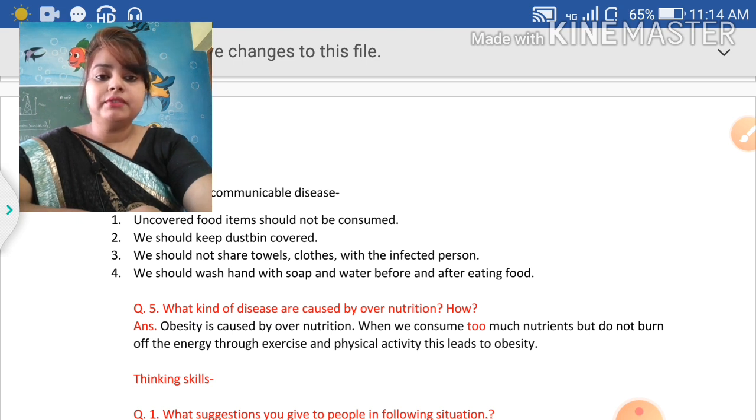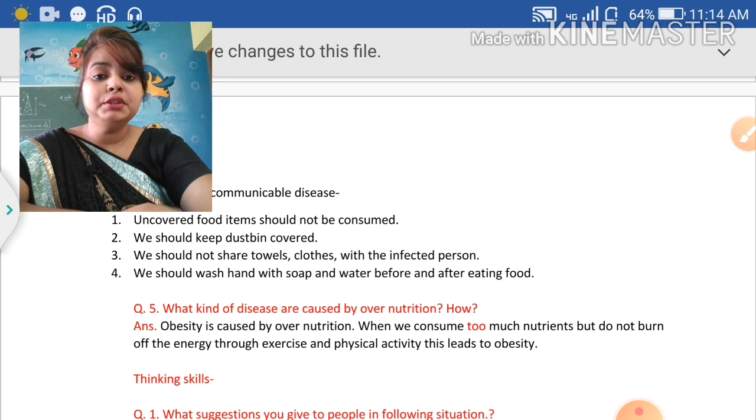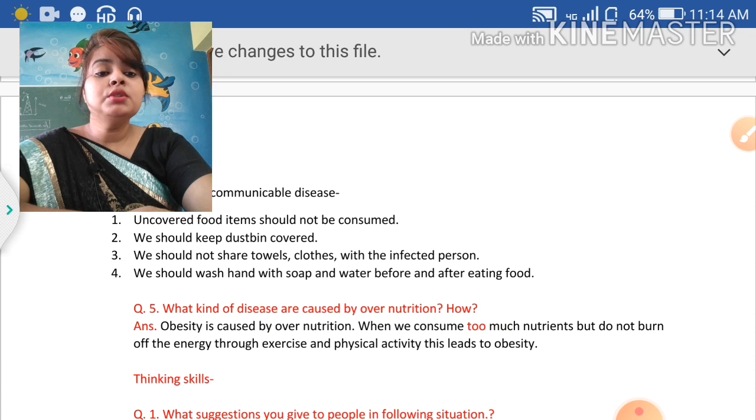Moving on to the next question: what kind of diseases are caused by nutrition and how? Obesity is caused by overnutrition. Means when we take too much nutrition, obesity disease occurs. When we consume too many nutrients but do not burn off the energy through exercise and physical activities, this leads to obesity.